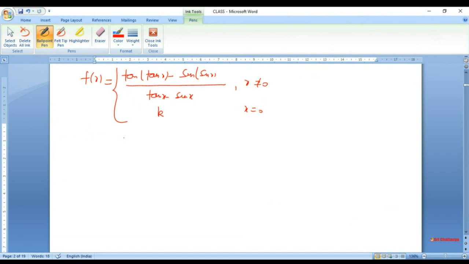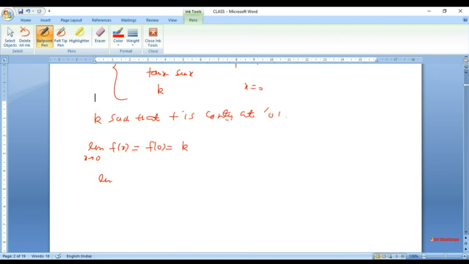Now, your job is to find k such that f is continuous at the origin, that is 0. So it's just a limit question. Continuity is just used in the first step. I'll say that if f is continuous, then the limit as x tends to 0 of f(x) must be equal to f(0), and that must equal k. So all that is left is to calculate the limit as x tends to 0 of f(x). From the last 2 days, we have been doing this limit calculation.